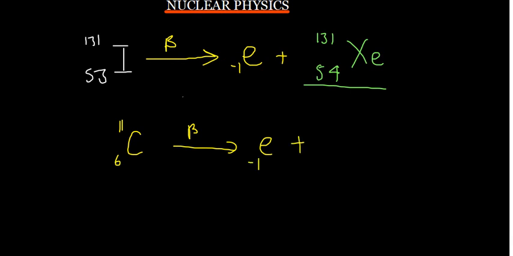The proton number is going to increase by 1, and the mass number remains the same. On the periodic table, what element has a proton number of 7? We check, and that is going to be the one. This should be nitrogen with a proton number of 7. So basically this is how you determine what results when a beta particle is released. Alright.